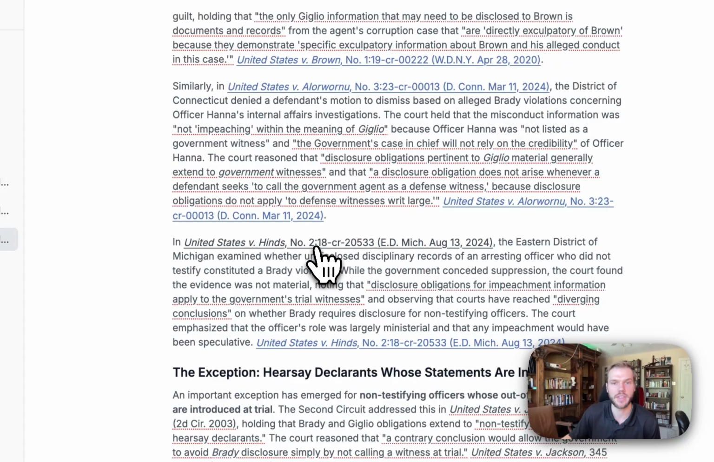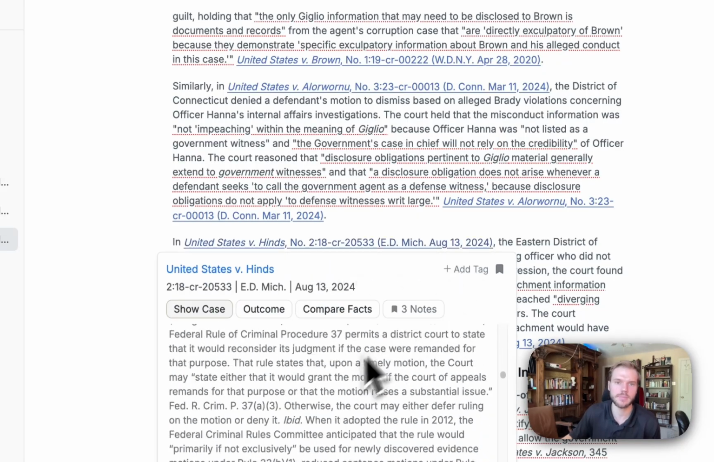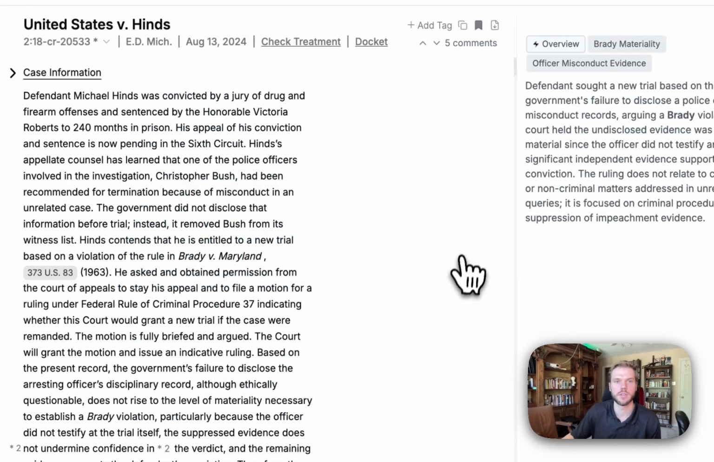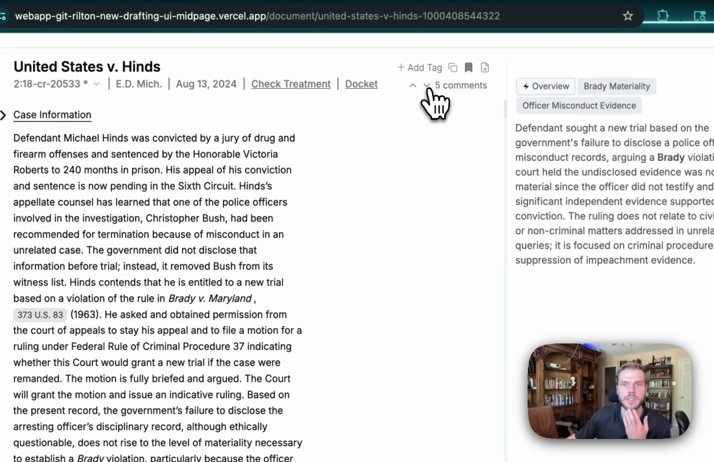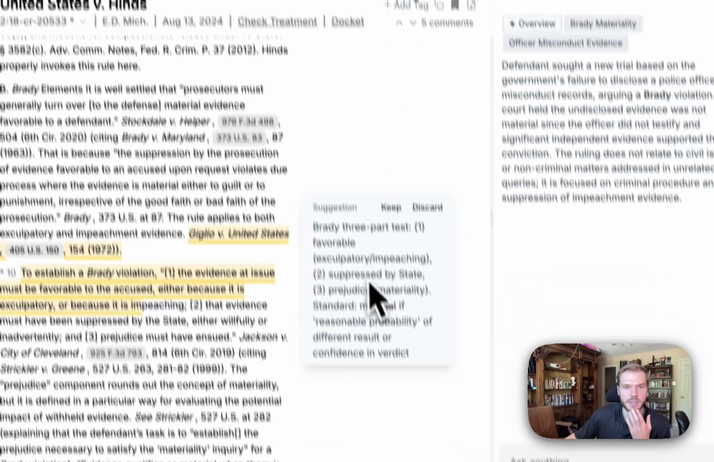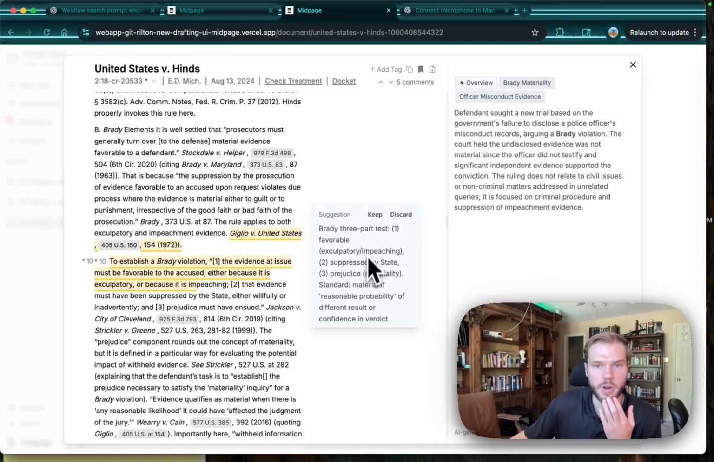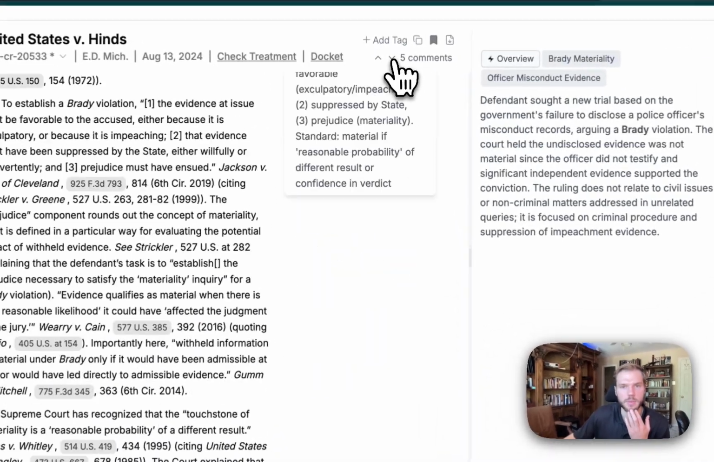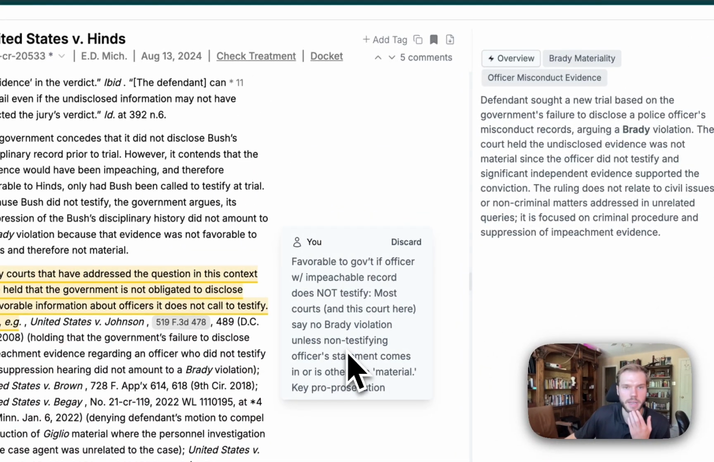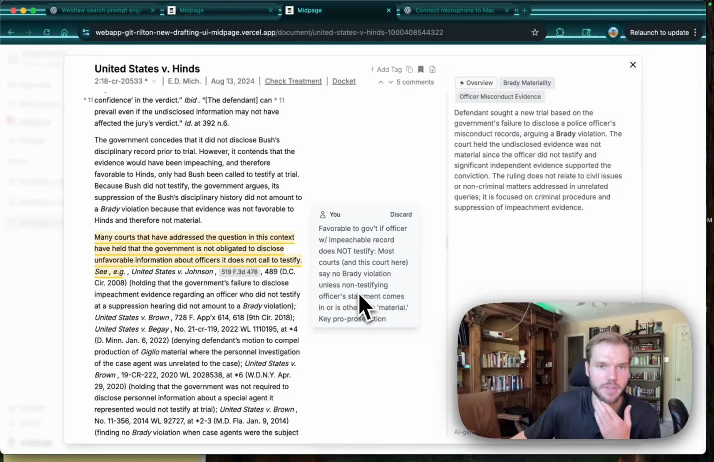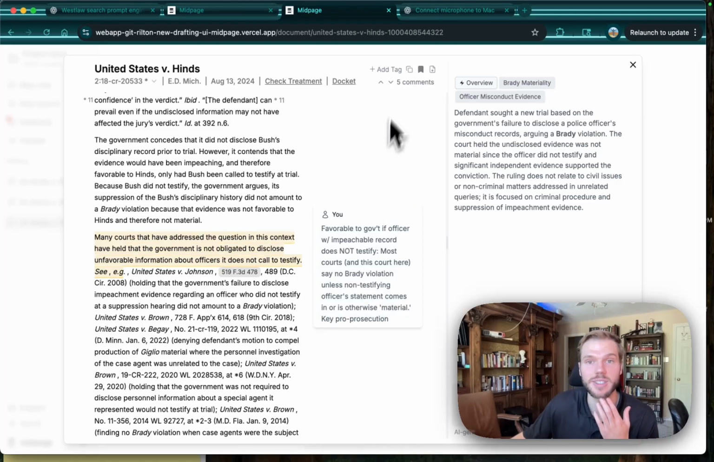Let's go ahead and check out the Hines case. Five comments. Let's look at what was suggested here. All right, Brady three-part test. Okay, we know that. We're familiar with that. Favorable. Many courts have addressed this question in this context. Many have held the government is not obligated to disclose unfavorable information about officers it does not call to testify. That's extremely helpful. We really like that. So let's make sure to add this to our notebook, as I've already done.